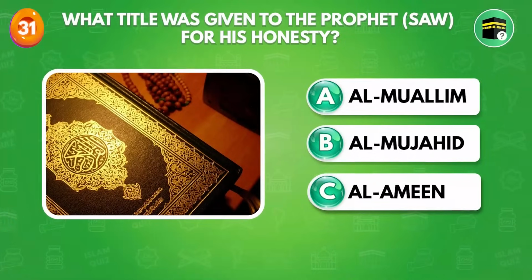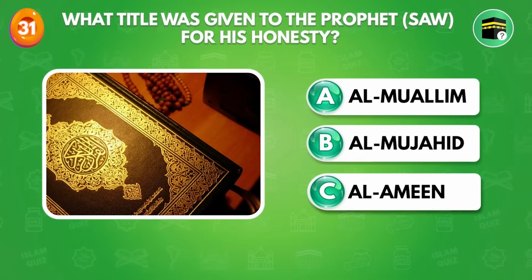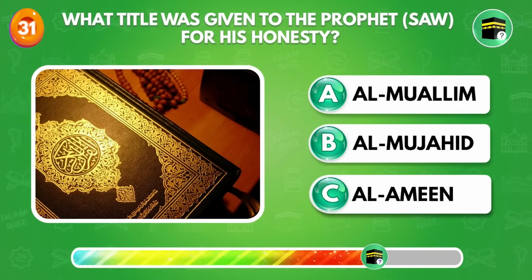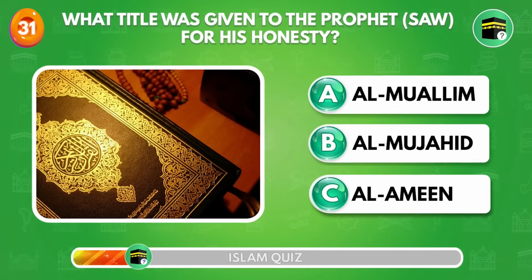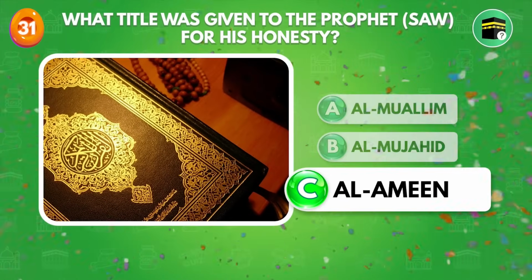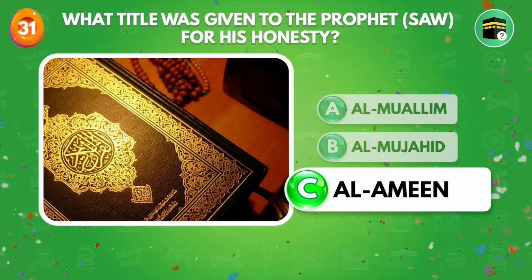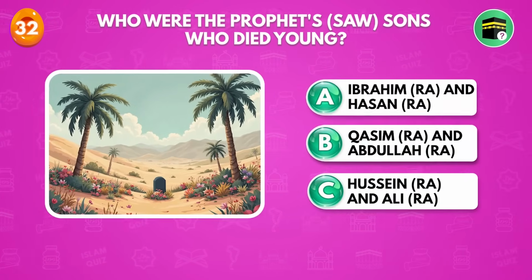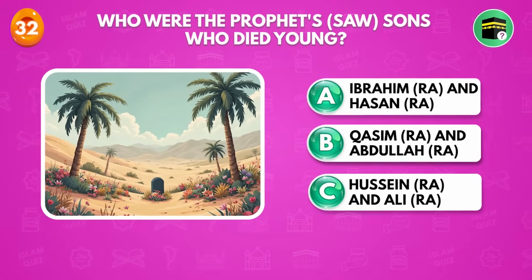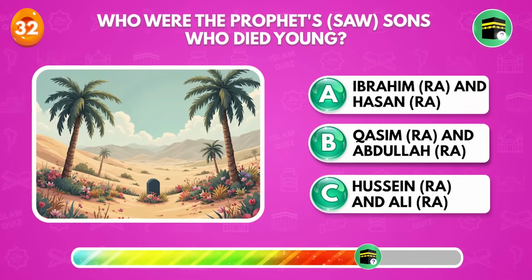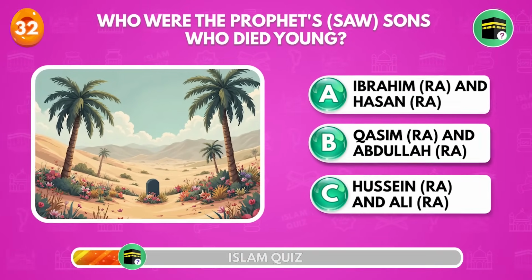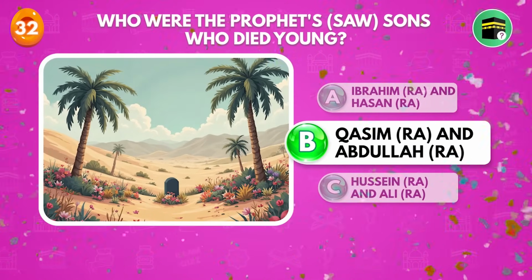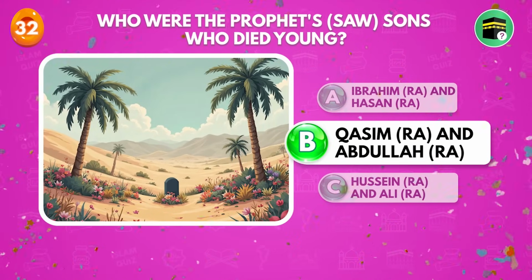What title was given to the Prophet sallallahu alaihi wasallam for his honesty? Al-Amin. Who were the Prophet sallallahu alaihi wasallam's sons who died young? Qasim radiallahu anhu and Abdullah radiallahu anhu.